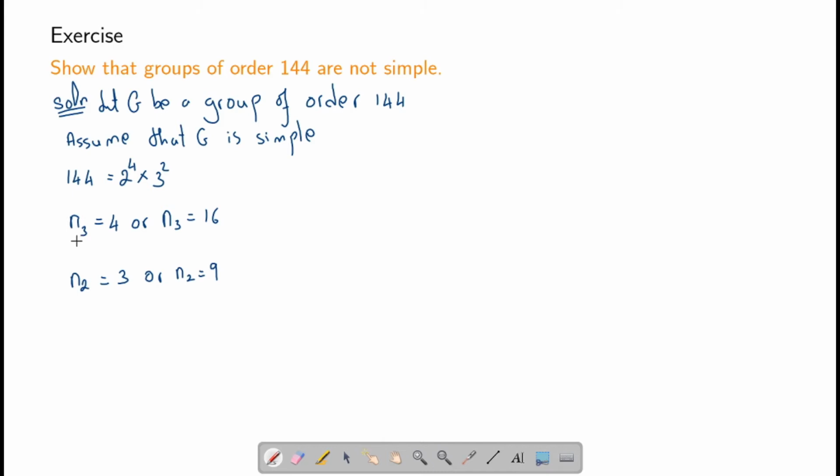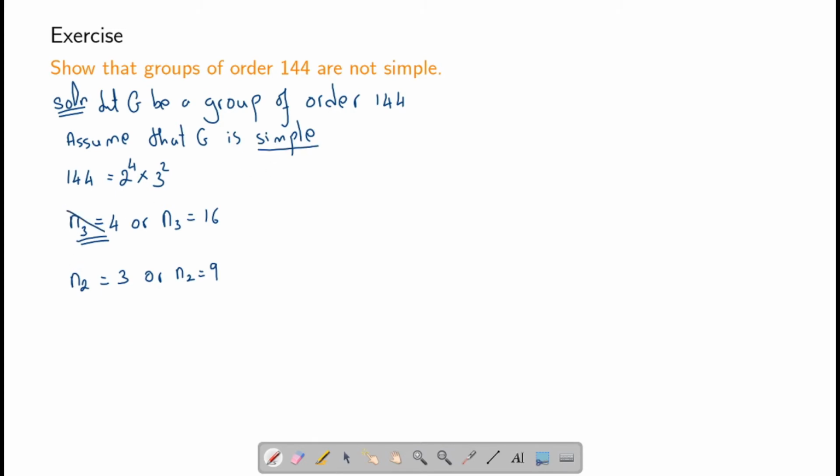Now let us make another observation here. We can see that 144 does not divide 4 factorial, since 4 factorial is 24, which means that if n_3 is 4, G is not simple, and we have assumed that G is simple.